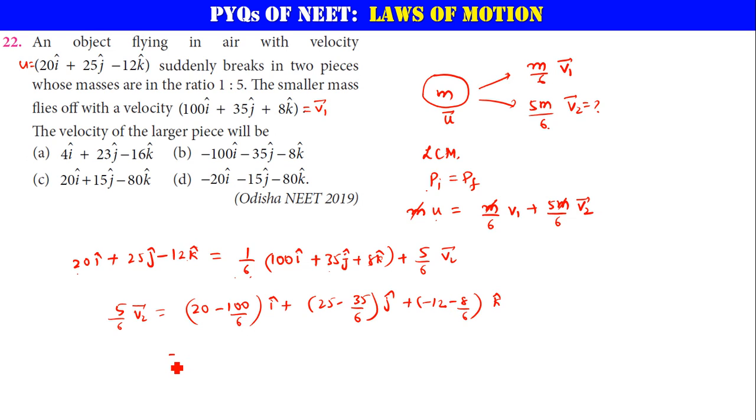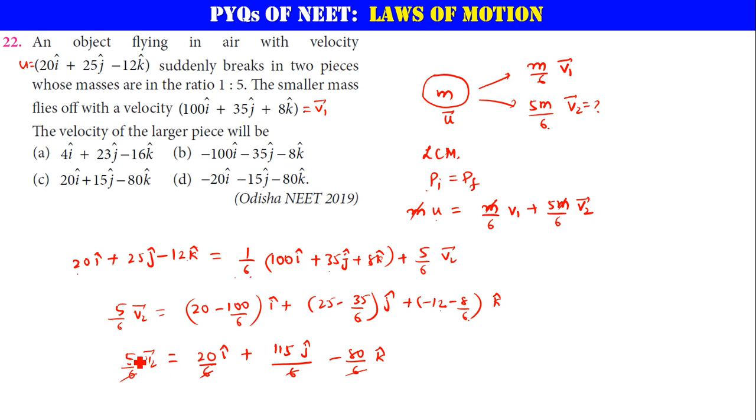Now this is nothing but 6 20s are 120, 120 minus 100 is 20 I cap, plus 6 25s are 150, 150 minus 35 is 115 J cap divided by 6. Next, this is 6 12s are 72, minus 72 minus 8 is nothing but minus 80 by 6 K cap. So that is equal to 5 by 6 V2. So all the 6's can be cancelled.